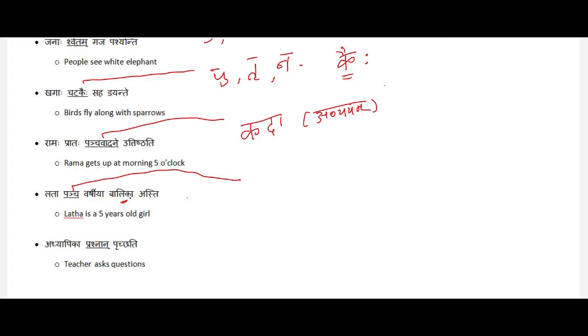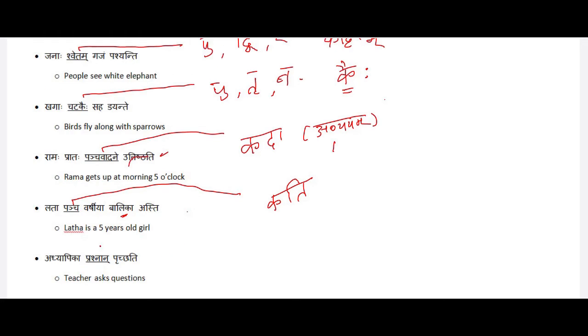So Balika is the noun. Pancha is a countable pronoun, and when we are questioning a countable pronoun, we have to use Kati. So the answer is Lata Kati Varshiya Balika Asti.